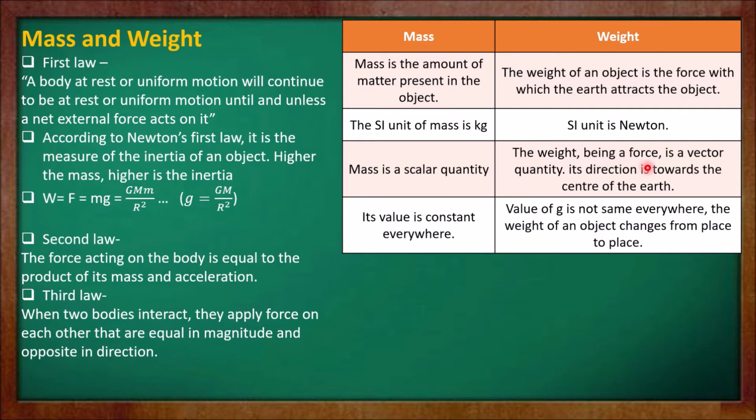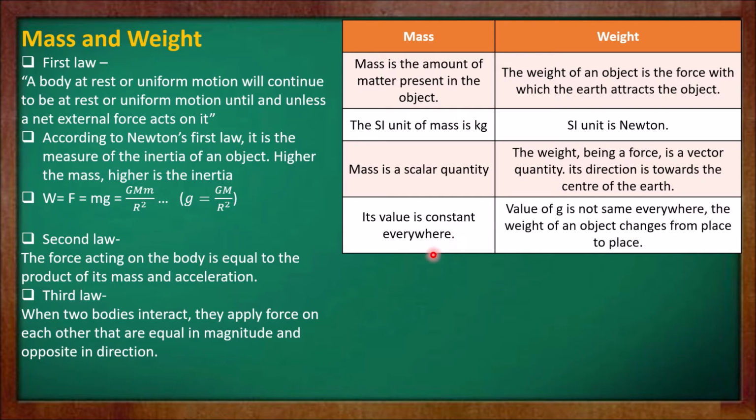The weight, being a force, is a vector quantity. The weight depends upon the acceleration due to gravity, which is directed towards the center of the earth. Therefore weight is a vector quantity, meaning it depends on magnitude and direction also, and this weight is directed towards the center of the earth.